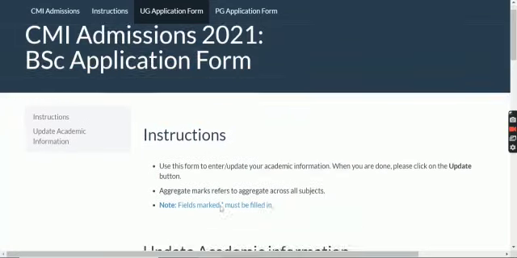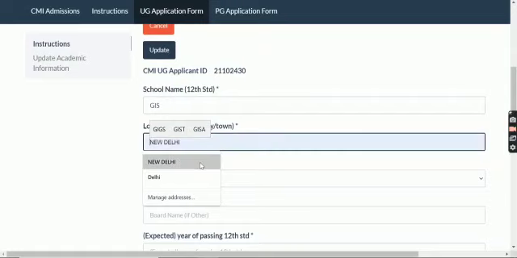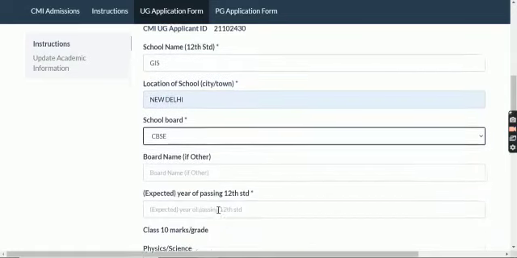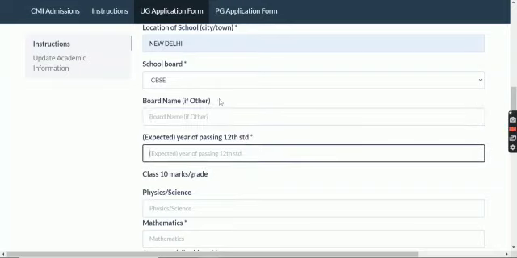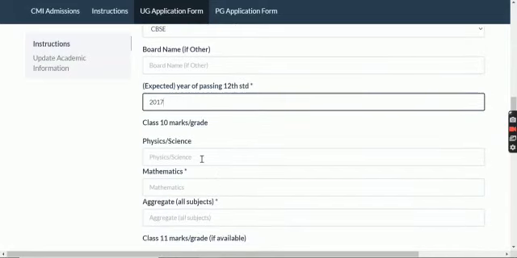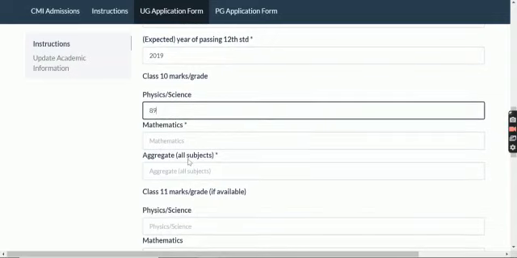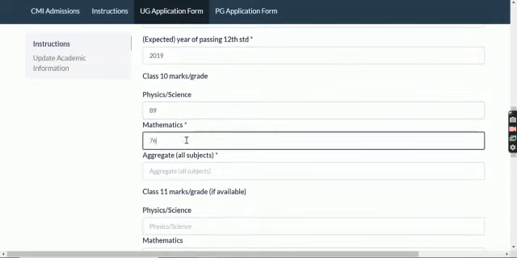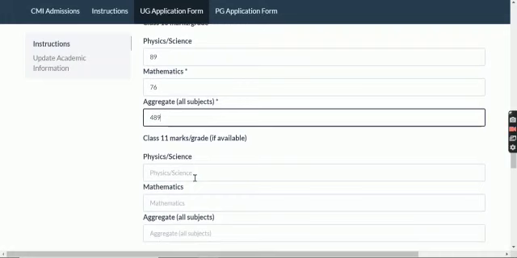Then you'll come to your academic information. You'll fill up your academic information, board name, if another. It is not like you must fill this information; if you want you can fill it, if not you can skip it. So this was my year of passing. Oh sorry, my year of passing in 10th. You can fill up any aggregate. I actually don't remember. You can fill up anything.